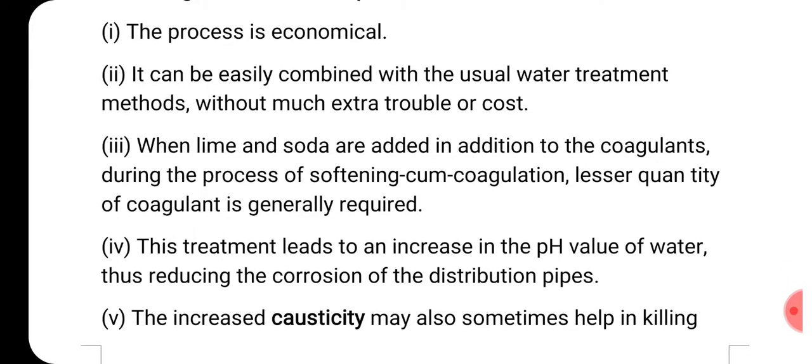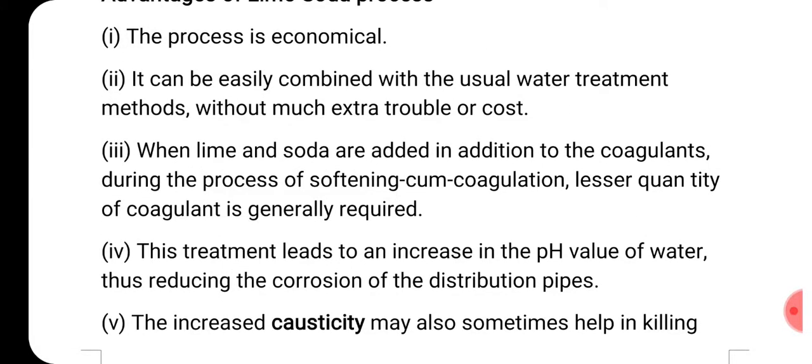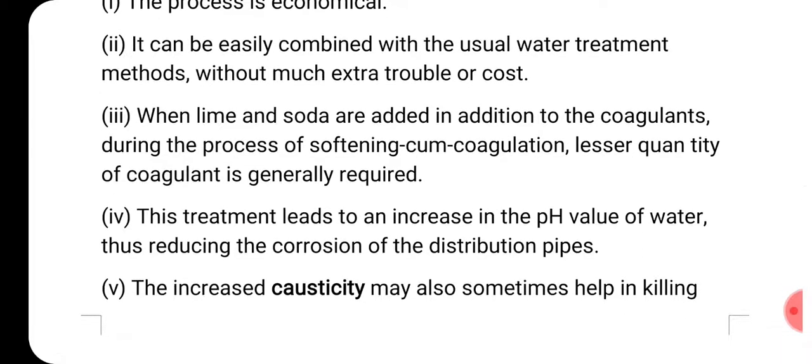The third advantage: when lime and soda are added in addition to the coagulants during the process of softening cum coagulation, a lesser quantity of coagulant is generally required. In this case the coagulant added is alum, and this alum also requires a very small quantity, if at all it is required.